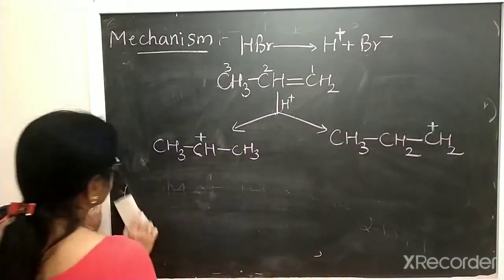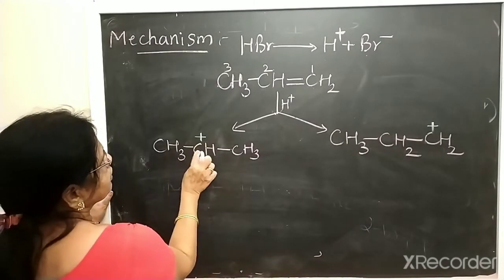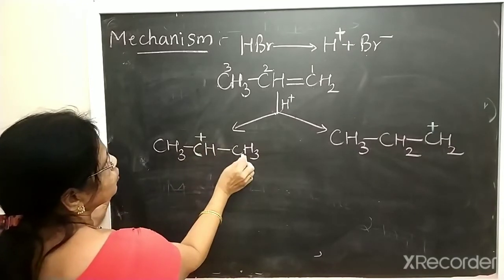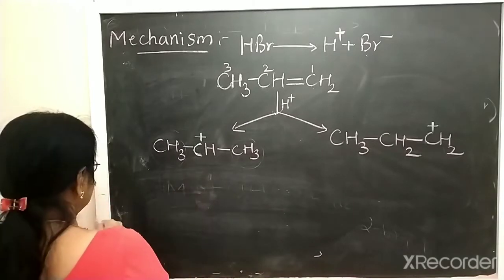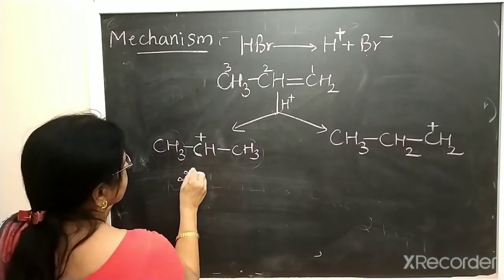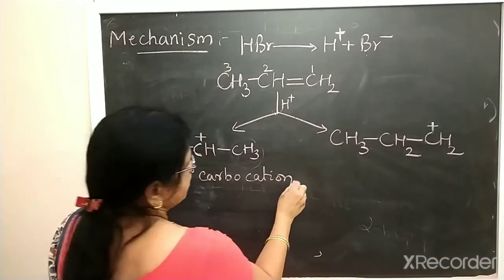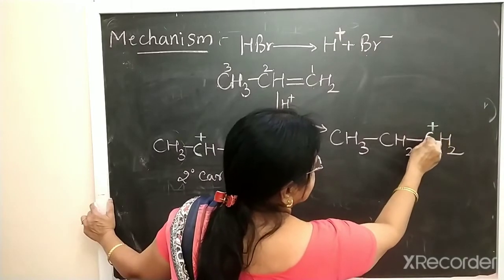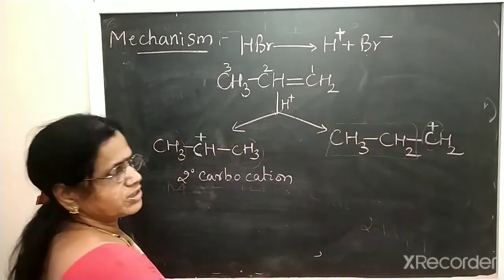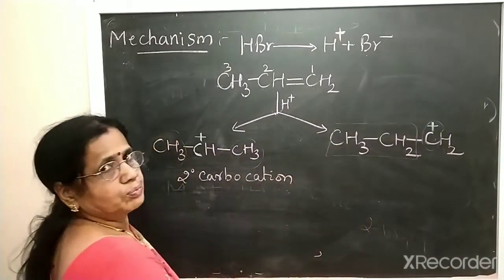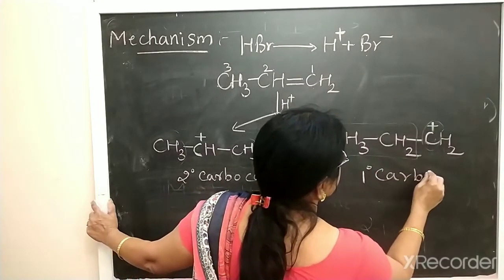You studied carbocations in the first chapter. In CH3-CH+-CH3, the positive carbon contains two alkyl groups, so it is a secondary carbocation. Whereas in CH3-CH2-CH2+, the positive carbon contains only one alkyl group, the ethyl group, so it is a primary carbocation.